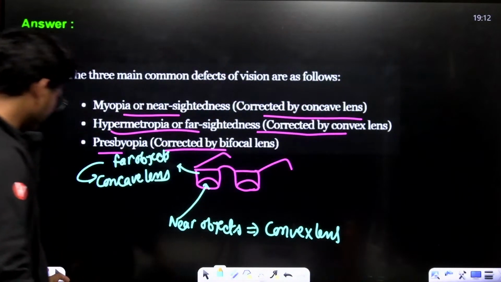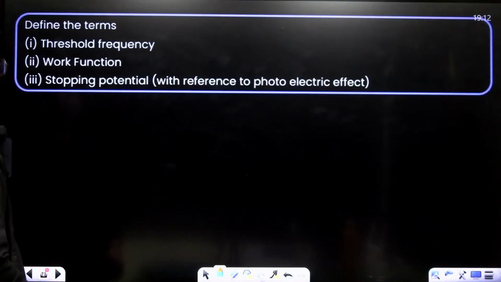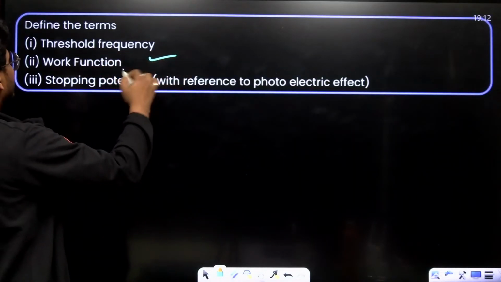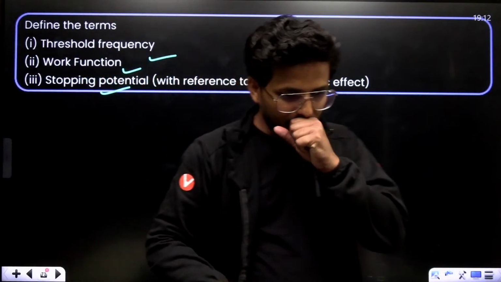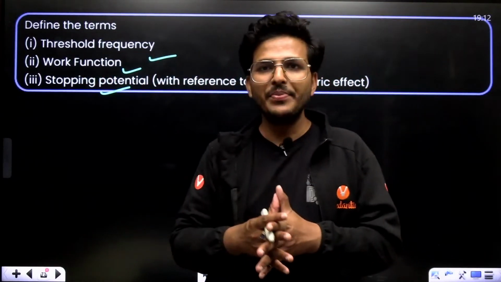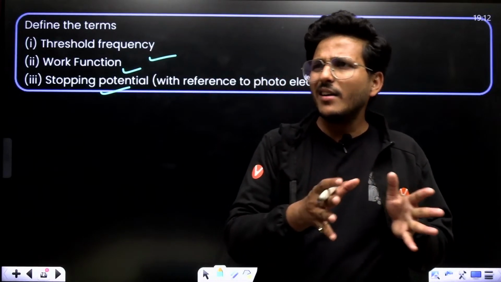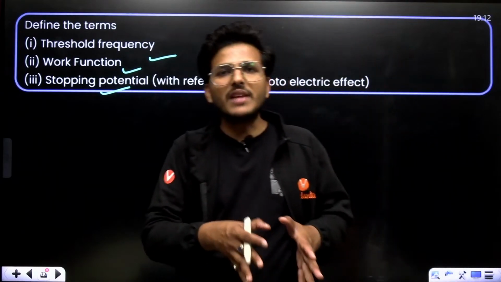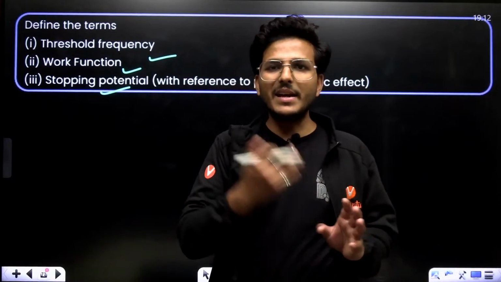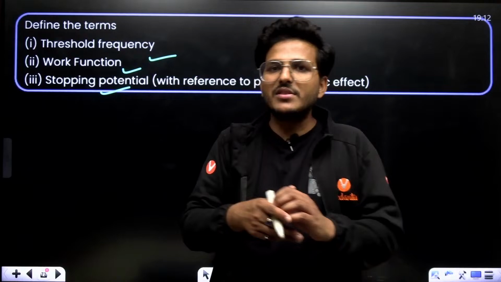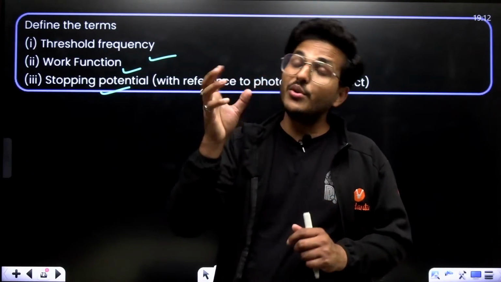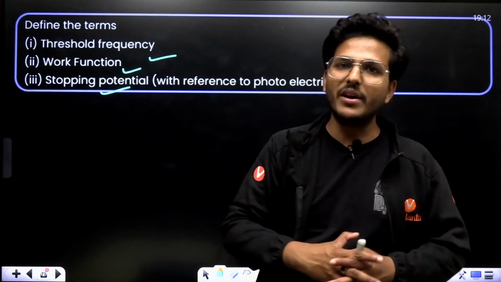Okay. Let's see. Define threshold frequency, work function and stopping potential. Threshold frequency is the frequency before which no photoelectric emission happens. Before the threshold frequency, no photoelectrons are emitted from the metallic surface.